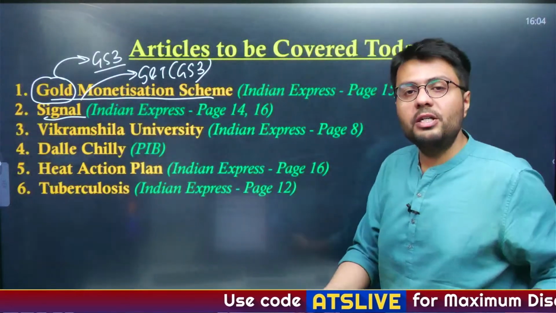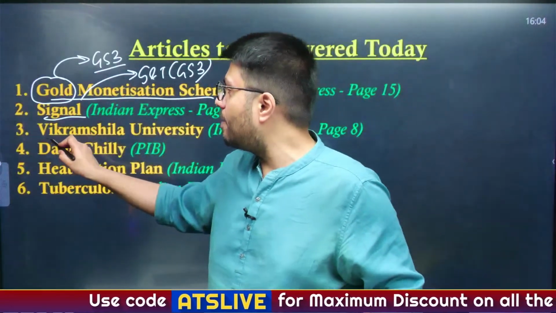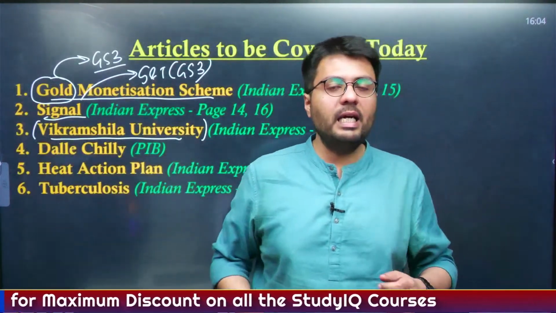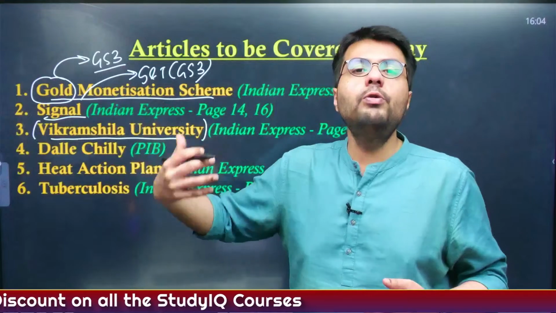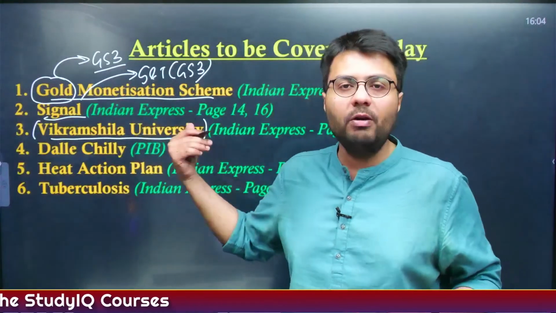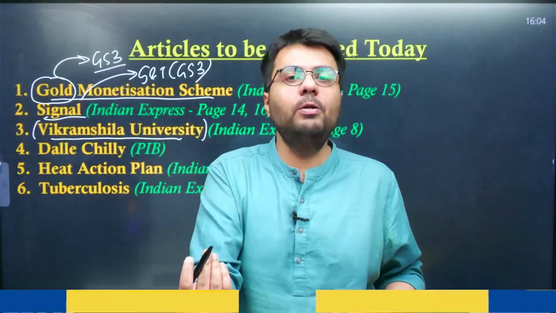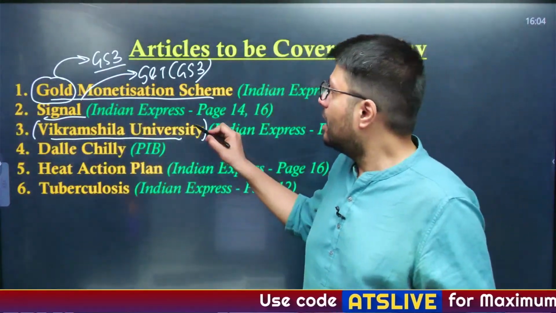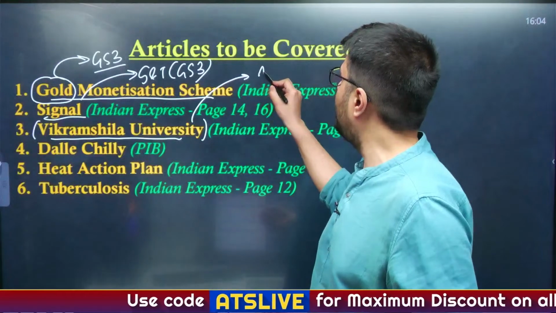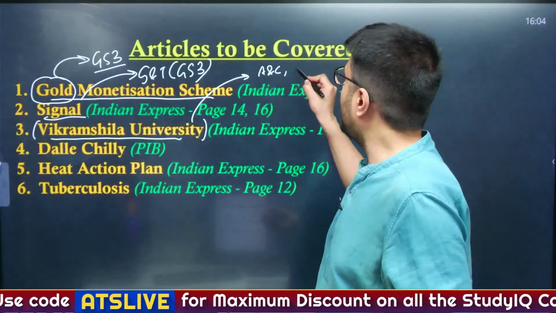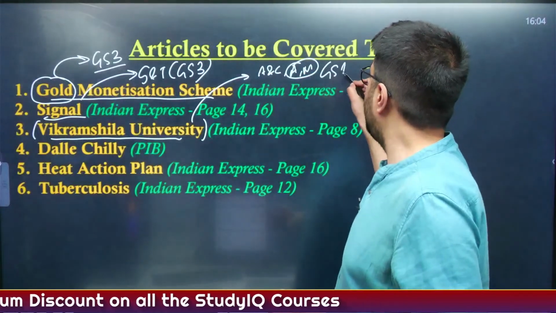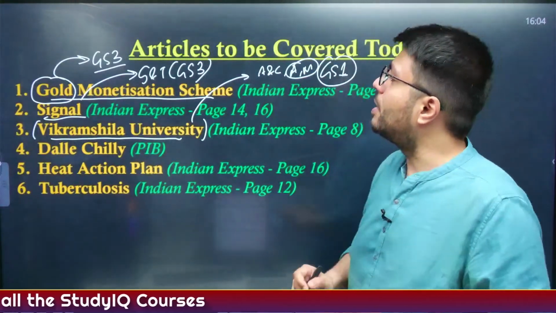In the third discussion, we'll be understanding some details about the Vikramshila University, because we have understood that the government wants to utilize the tourism potential of this particular university and also attract tourism in a city of Bihar where this Vikramshila University is located. Now this kind of a discussion is important from art and culture and also from the ancient and medieval history perspective, and all of this is relevant therefore from GS paper 1 perspective.